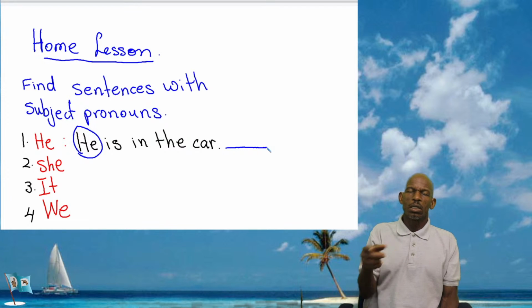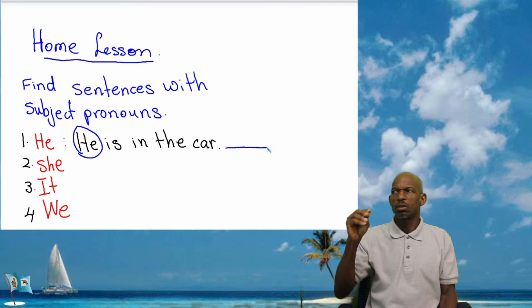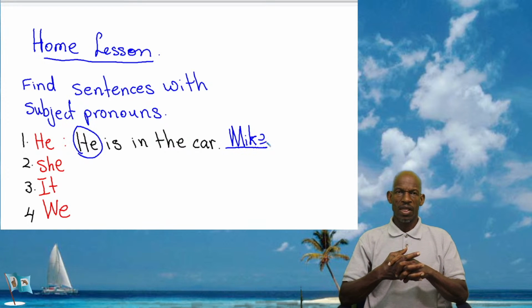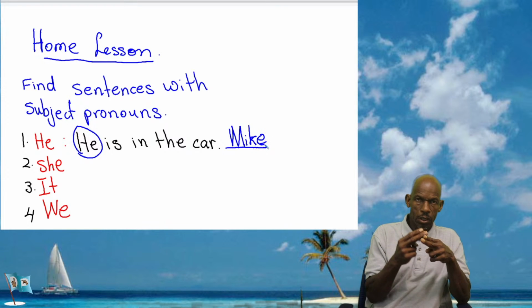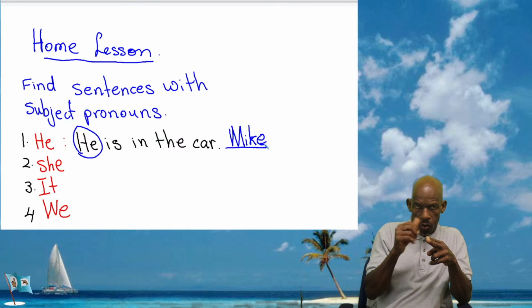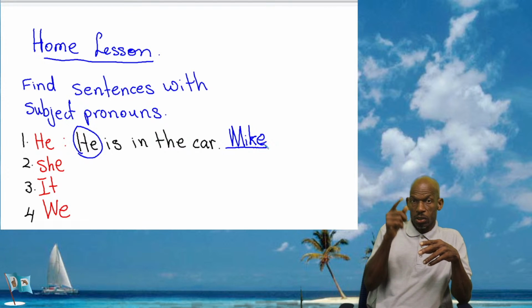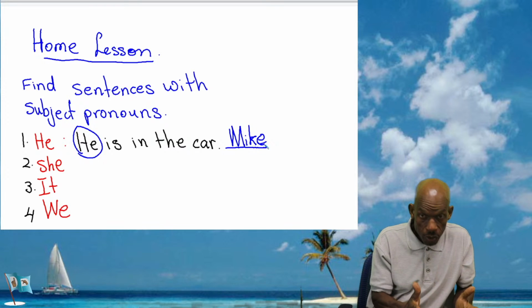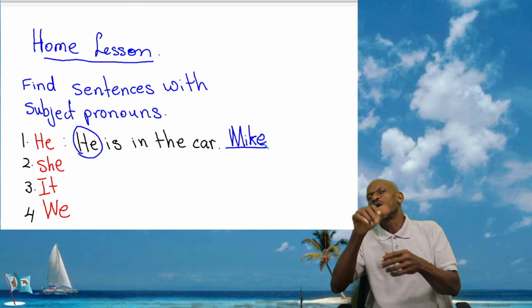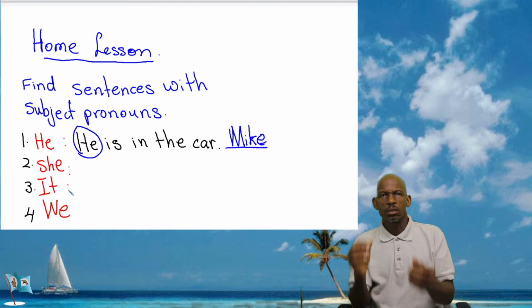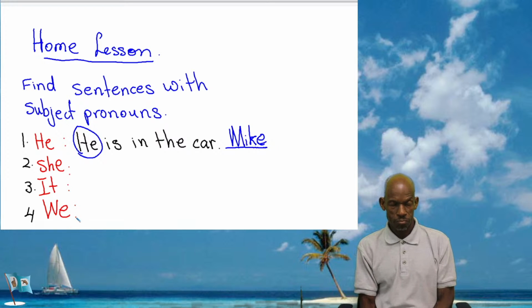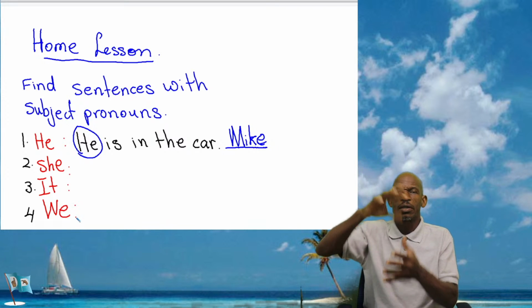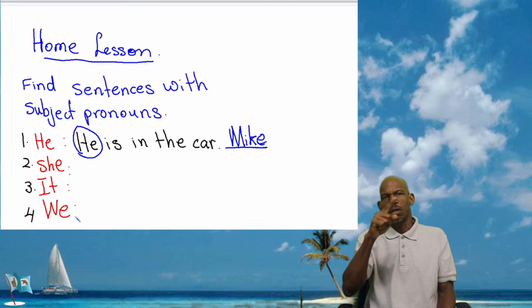So instead of he, you're going to put Mike, which is a boy's name. So you're going to circle the pronoun and write another word that is a subject to replace this. So you're going the other way. You're giving me a sentence, but you have to find it, circle the pronoun, and at the end of the sentence, give me a subject. So replace that he.